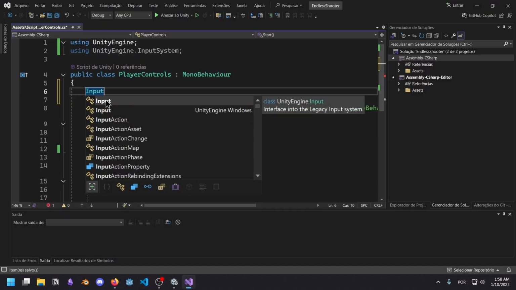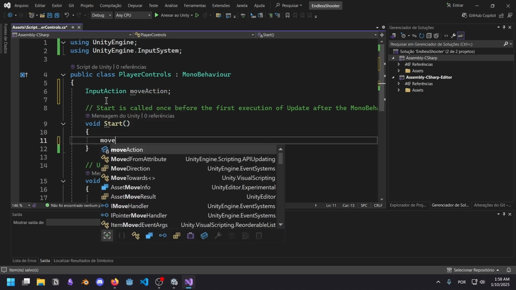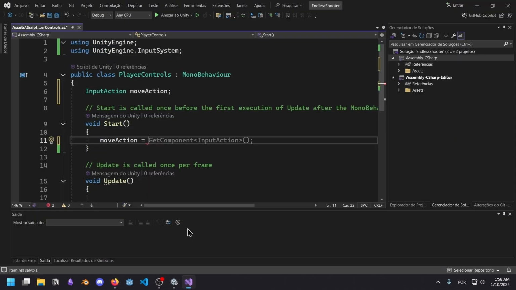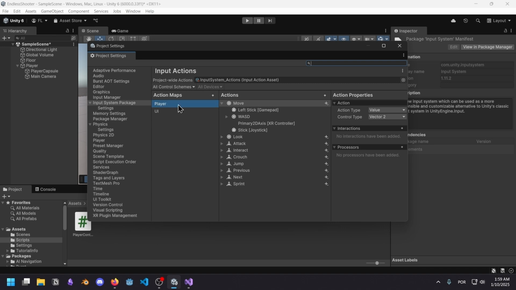InputAction. And let's call this one the moveAction. So moveAction is going to be equal to InputSystem.actions.FindAction("Move"). Let me just copy and paste this because I'm a real programmer. So right now we have a variable that keeps track of the move action. And remember, the move action is in the project settings, input system package, player, move.